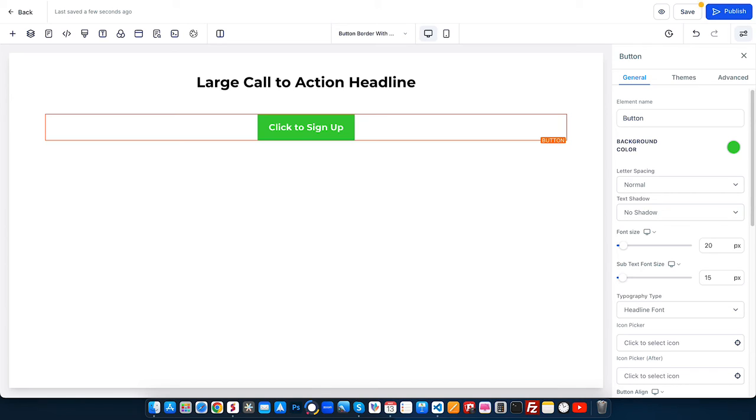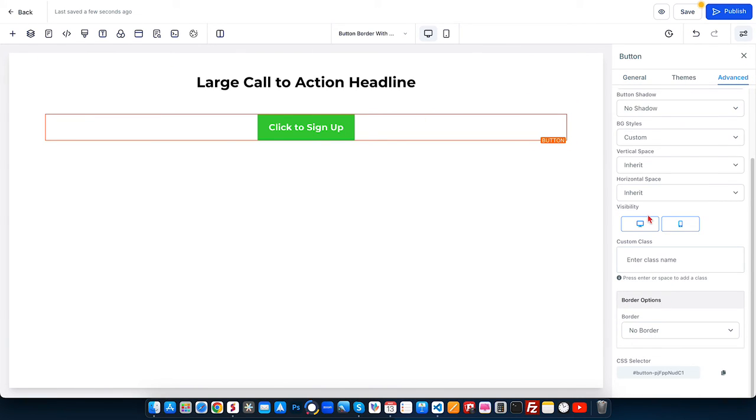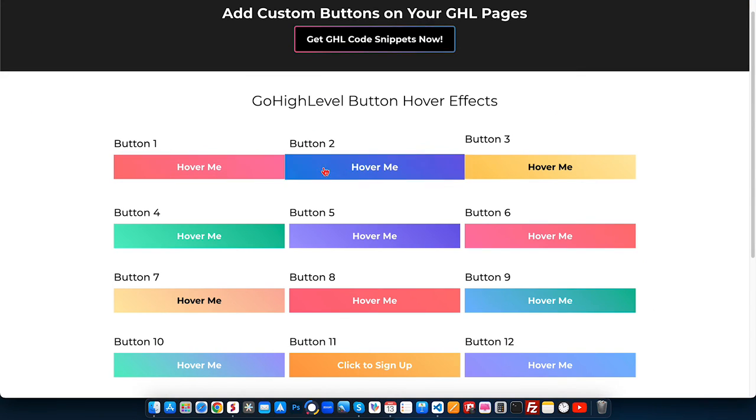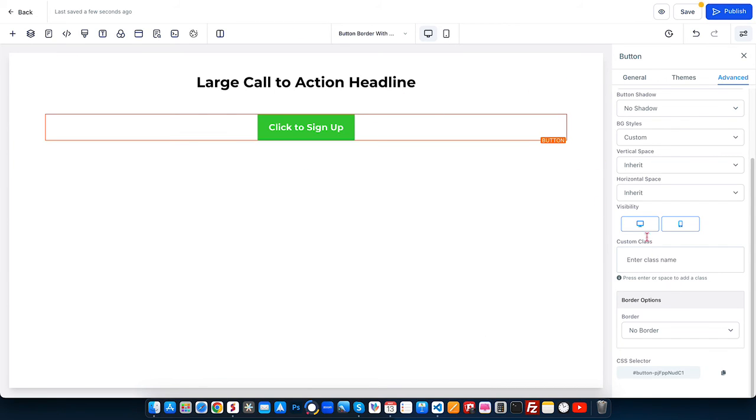To do this, at first I need to add a class to this button. Select the button, go to the advanced tab, and from here in custom class, add btn-1. This is the class name. For all the buttons, we have button 1, button 2, button 3, so the class name will change, like btn-1, 2, 3, 4, 5.